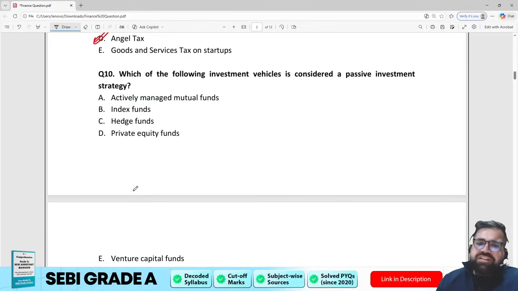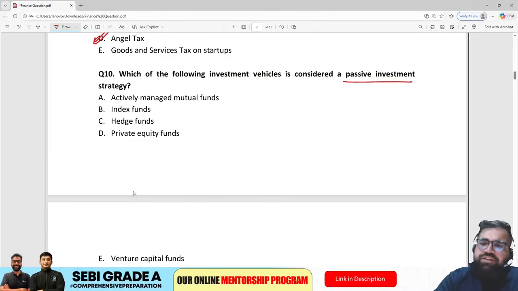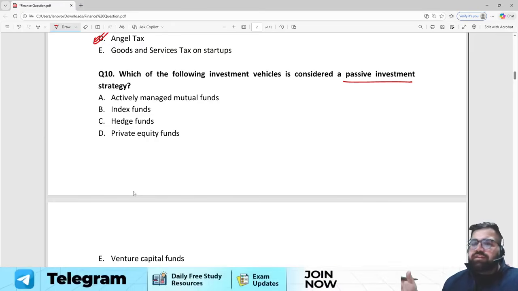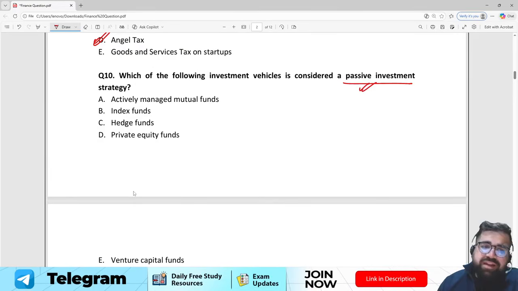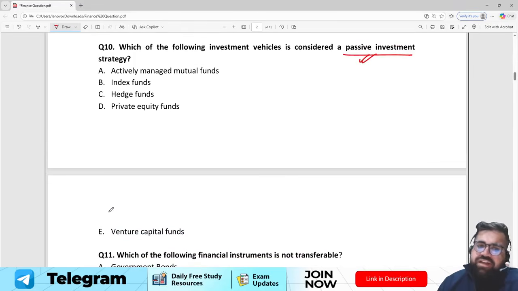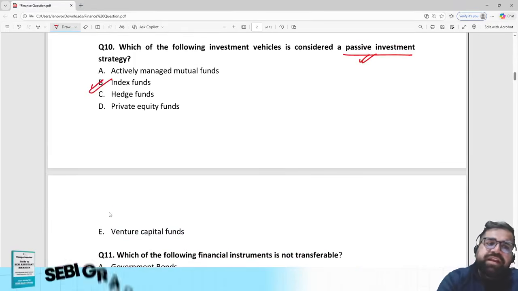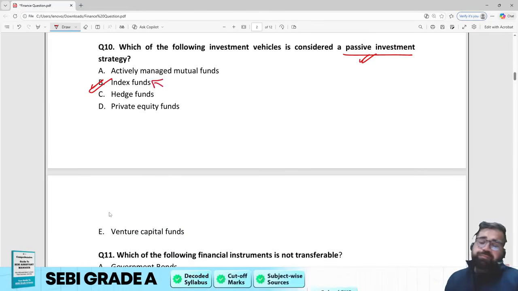Which of the following investment vehicles is considered a passive investment? Why passive? Because you just give the money and then you just forget about it. The money will either increase or decrease. It's not active, right? So you have to identify which of the following is a passive investment: actively managed funds, index funds, hedge funds, private equity, or venture capital. The correct answer will be index funds, because if you invest your money in an index